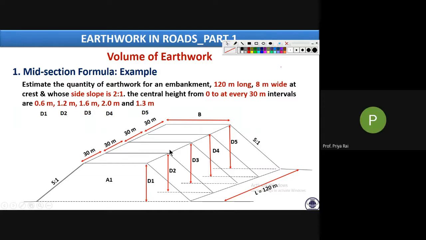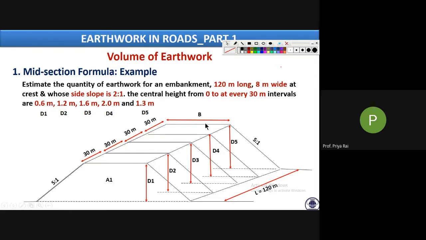See, this is D1, D2, D3, D4, D5. Obviously there will be a gap between each section. This is one section, second section, third section, fourth section. That means the interval is how much? They have said it is 30 meter. Total length is 120 and each interval is 30 meter, so 120 by 30 gives 4 sections. Is this clear?